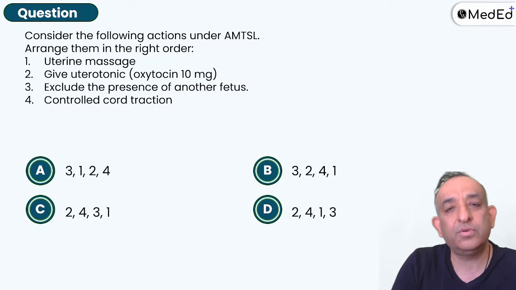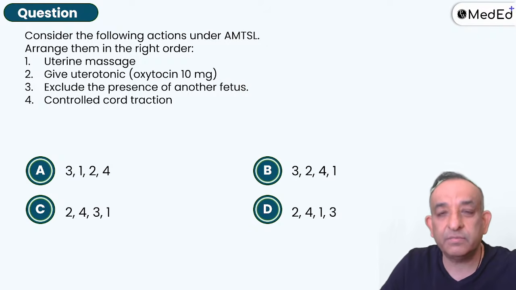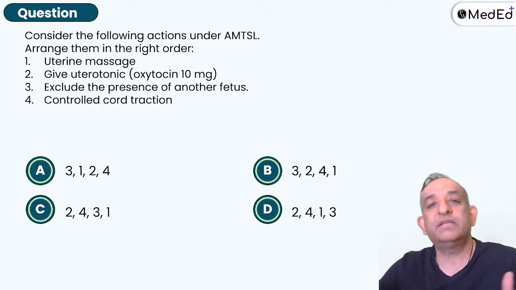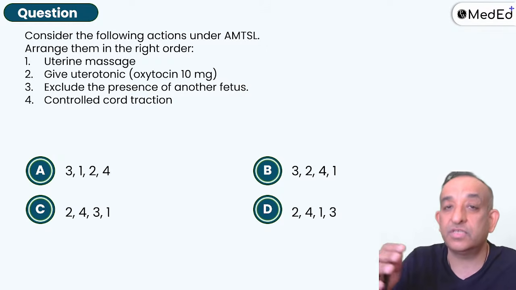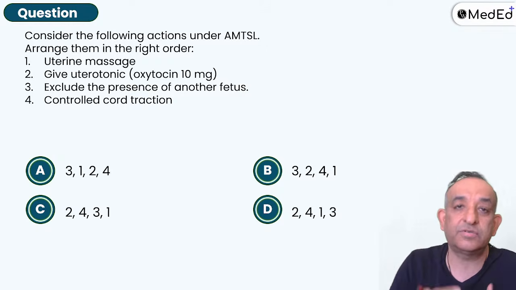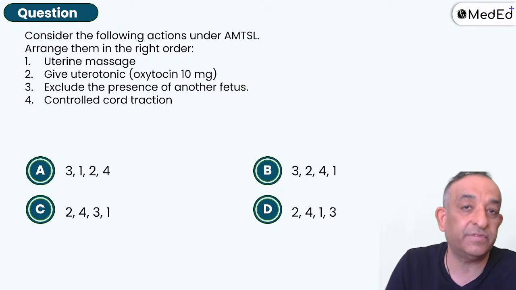You do delayed cord clamping, then you do controlled cord traction for 5 to 10 minutes, and finally, when the delivery is complete, the peak action of oxytocin is achieved and the uterus will be well contracted. So that's why it is known as active management of third stage of labor.